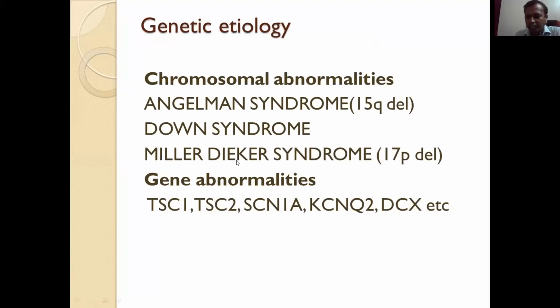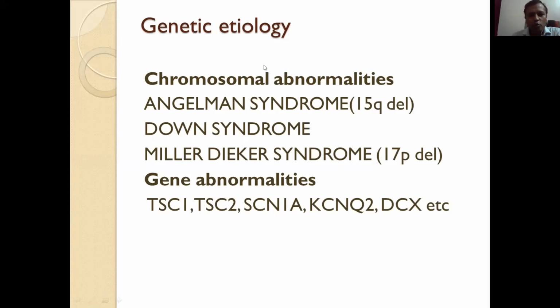Next etiology is genetic etiology. First is the chromosomal abnormalities and then gene abnormalities. So what chromosomal abnormalities can be there? One is aneuploidy, and deletions, duplications. And in gene abnormalities, there are specific genetic mutations. I am giving some examples: TSC1 and TSC2 cause tuberous sclerosis, SCN1A causes Dravet syndrome. So these are a few examples of genetic abnormalities.